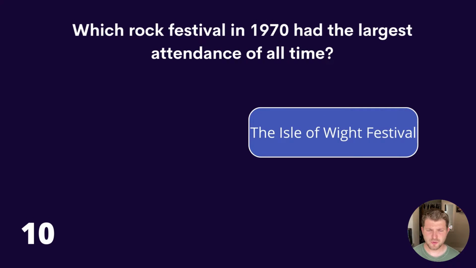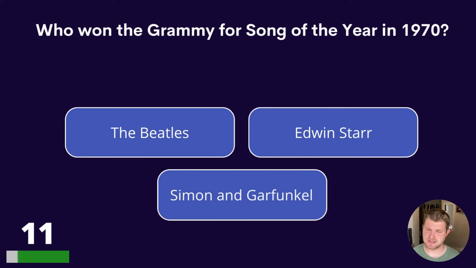Question 11. Who won the Grammy for Song of the Year in 1970? The Beatles, Edwin Starr, or Simon and Garfunkel? And the answer is Simon and Garfunkel.